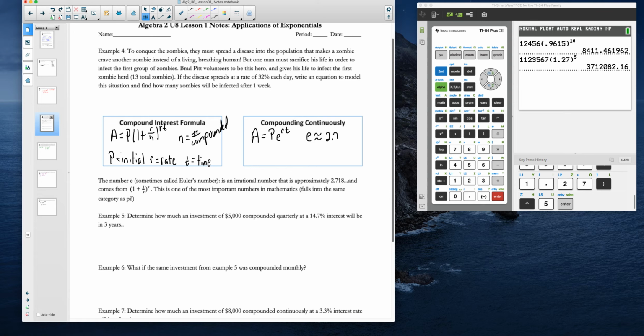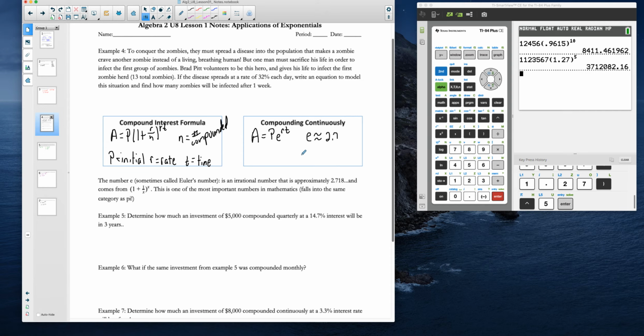Now, when you look at compounding continuously, P is the same P as in the first one, meaning initial amount. R and T are the same thing, the rate and the time, just like we see here. But what happens is that we're compounding continuously, every moment, instantaneously. And so what we get is a special number E, which is approximately 2.7.